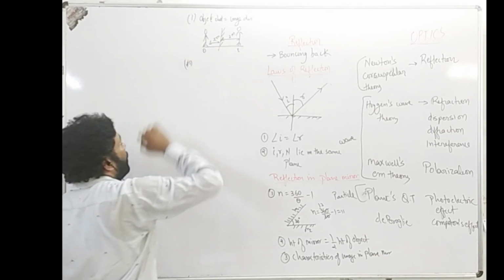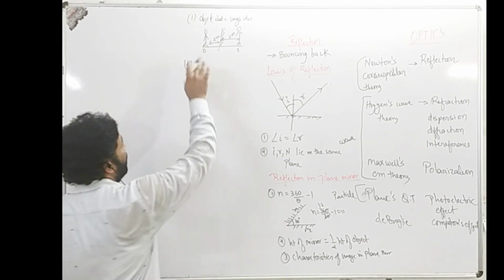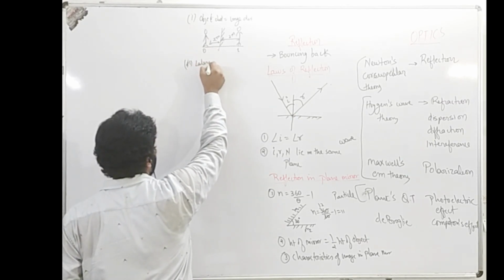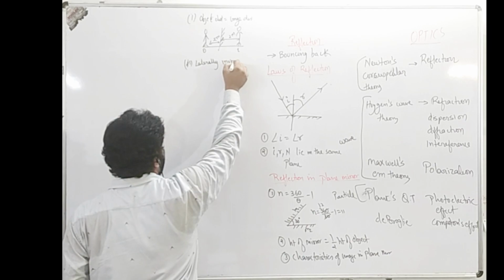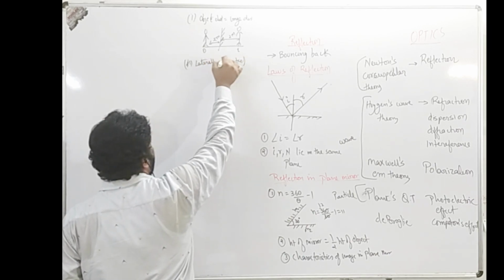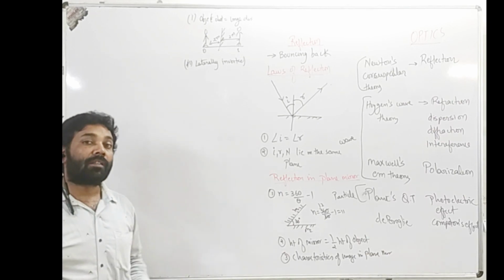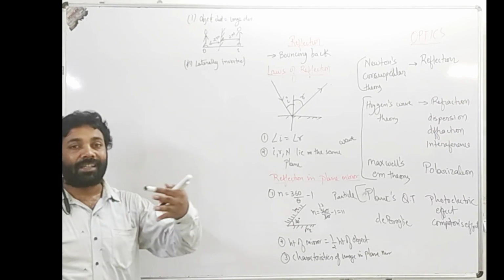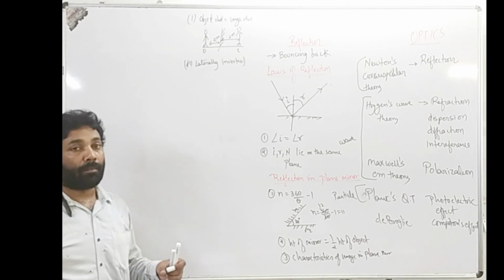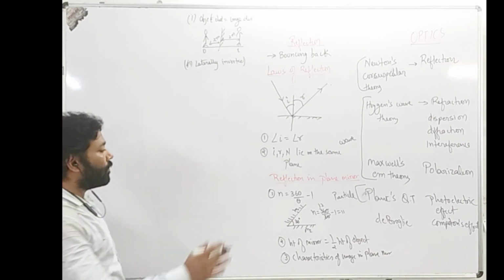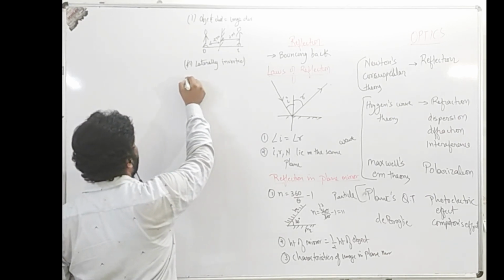Another characteristic is that the image is laterally inverted. Laterally inverted means left becomes right and right becomes left. Your left hand will appear as a right hand and your right hand will appear as a left hand. That is the lateral inversion which happens in the case of the plane mirror.